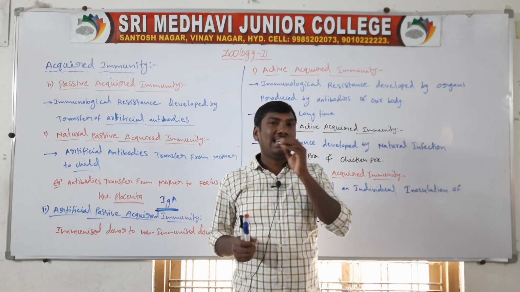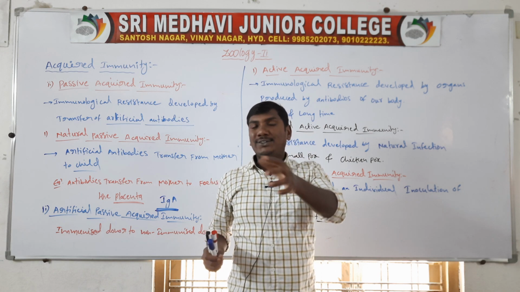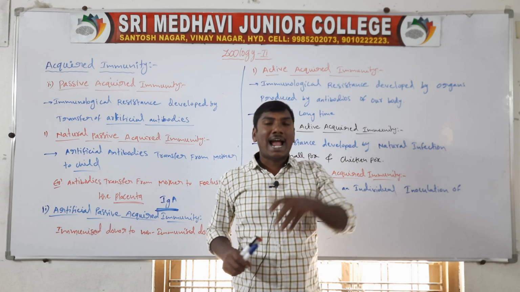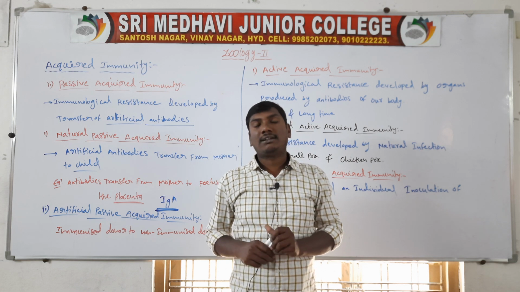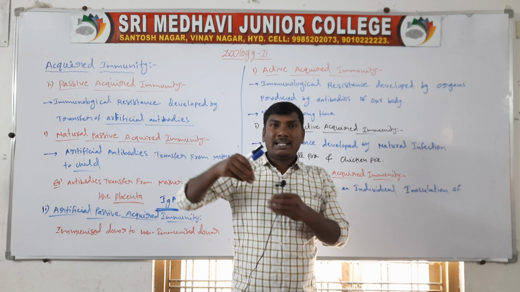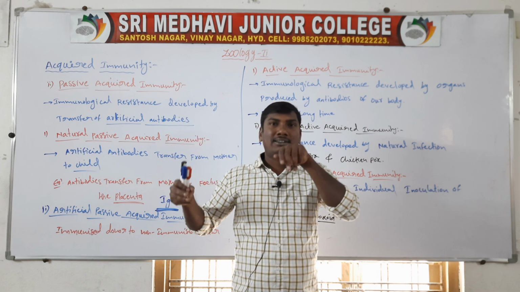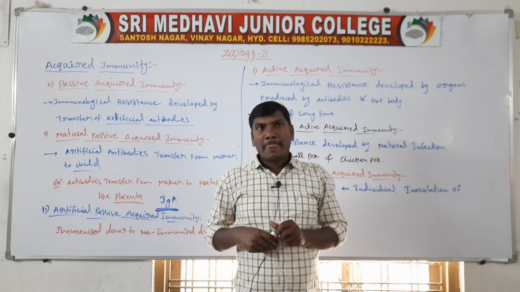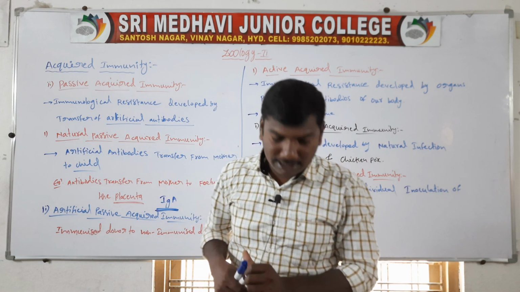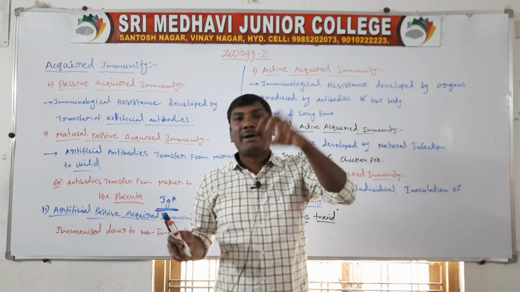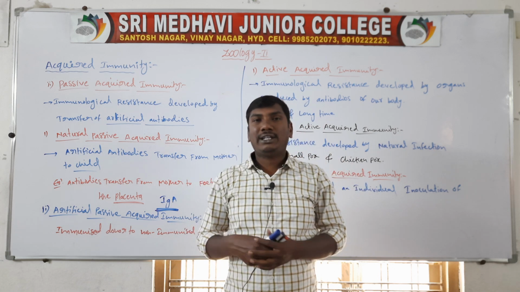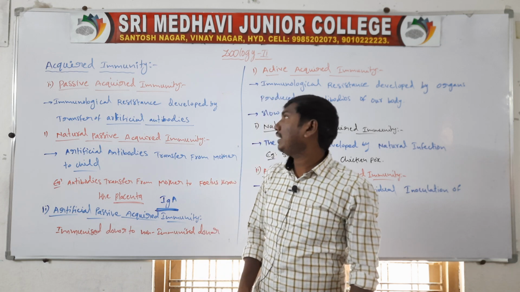For example, snake poison is named venom. The antibodies that prevent venom are the antivenom. They are taken from the horse: a snake bites the horse, and the horse's body produces the antivenom. It is taken from the horse and injected into normal human beings. So they acquire immunity.